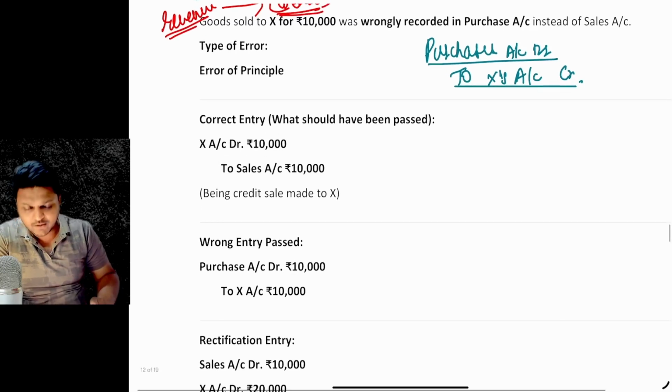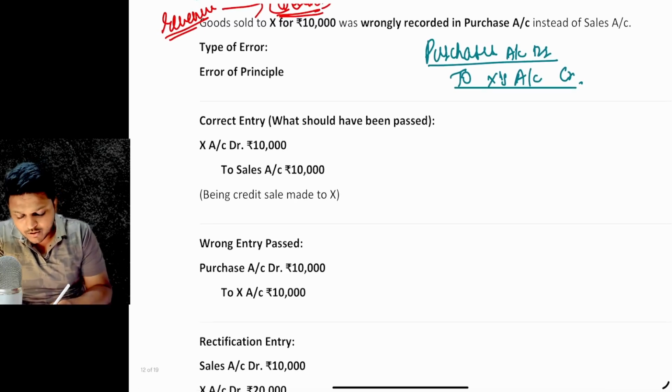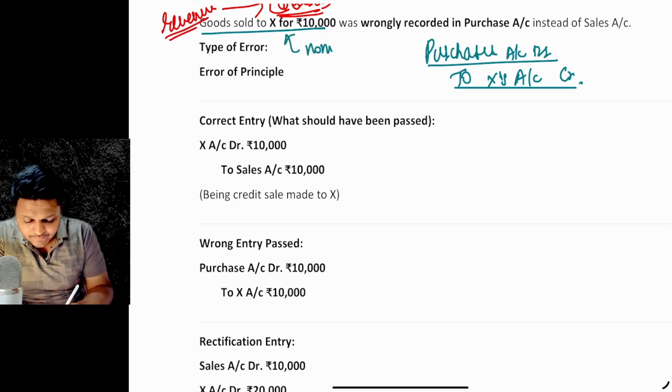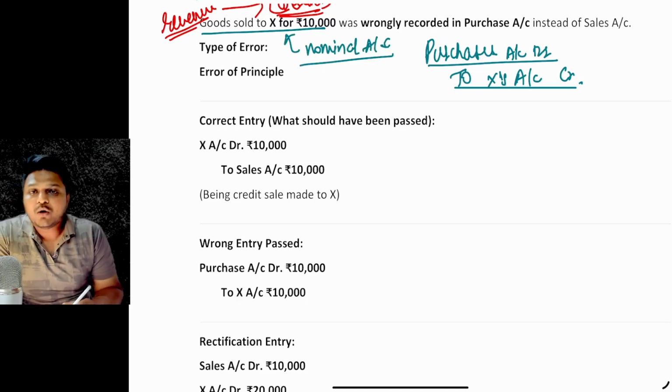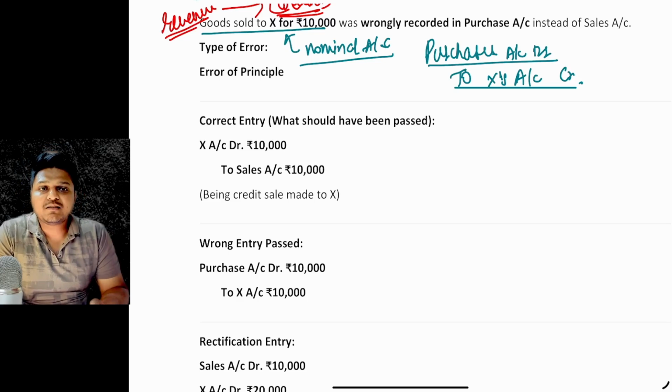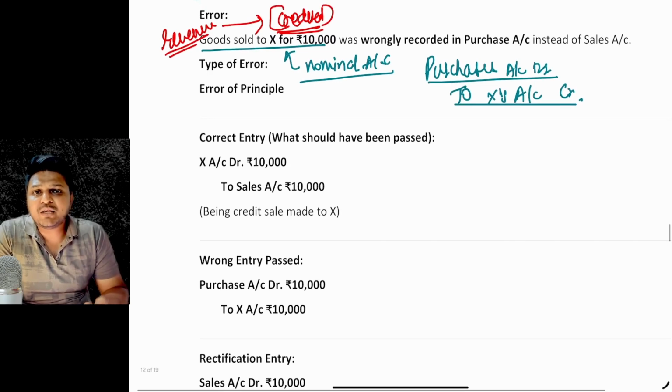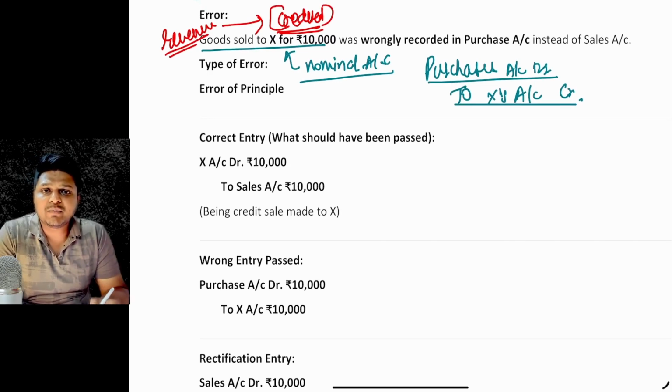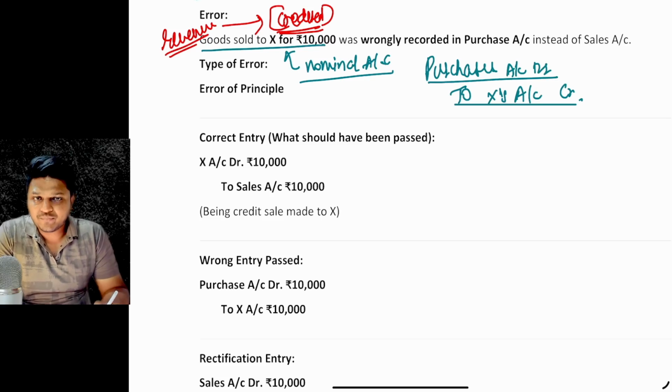Make sure that you know the golden rules. The sales account is a nominal account, and all the incomes and gains are to be credited, and all the expenses and losses are to be debited, right? So sale is an income account. We are selling something and getting the amount, so it's an income, a gain, so it is to be credited, right?